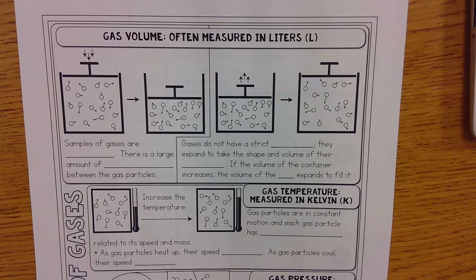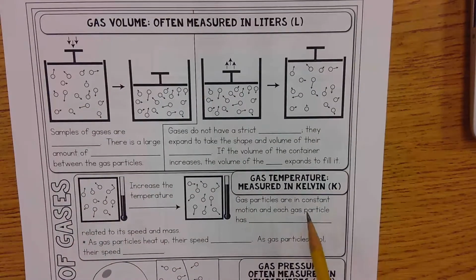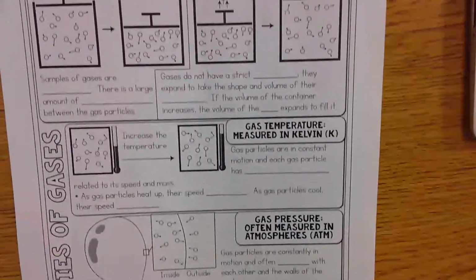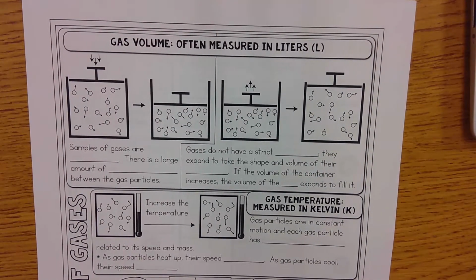Anyway, so we are going to be talking about gases. You probably already know a little bit about them in your studies when you talked about solids, liquids, and gases. So this unit might be a little bit of review for you. But there's three important things that we will be talking about when we talk about gases. The first is their volume, the second is their temperature, and the third is their pressure. So let's go over those three things in just a bit more detail.